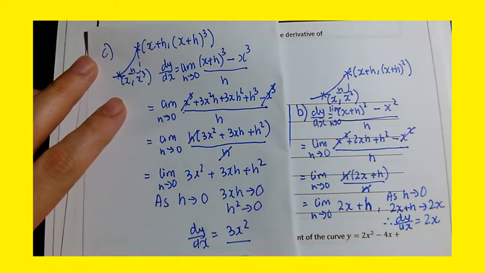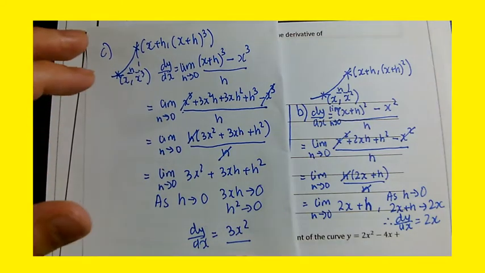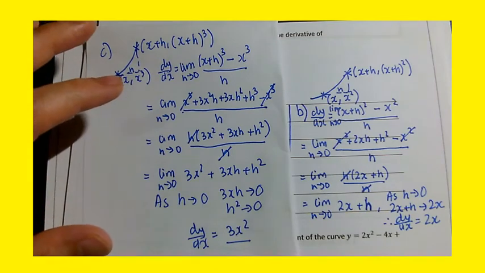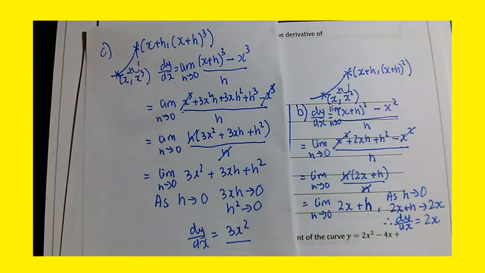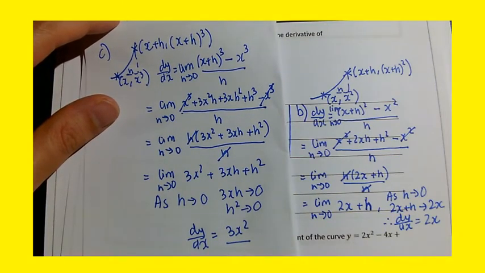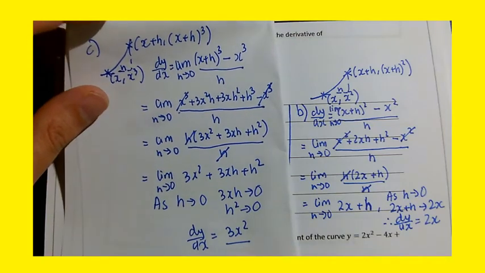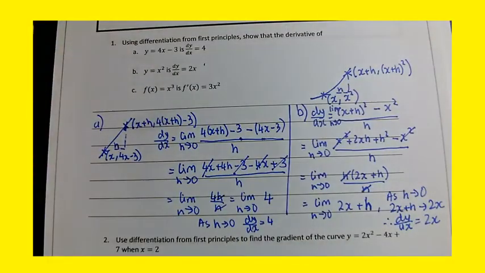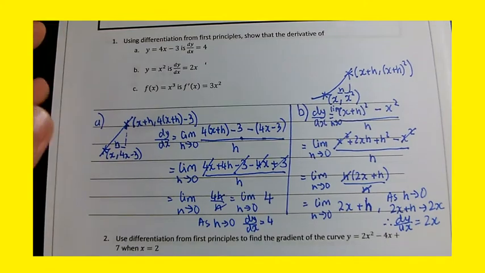Okay? So that's how you do differentiation from first principles in year 12. Okay, there's a set formula, there's a set template. You just got to be able to execute the formula properly and make sure you can adapt it for each function. We'll see in year 13 some more difficult examples where they use trig functions as well. Anyway, question 2 is down here, the final question on the sheet.